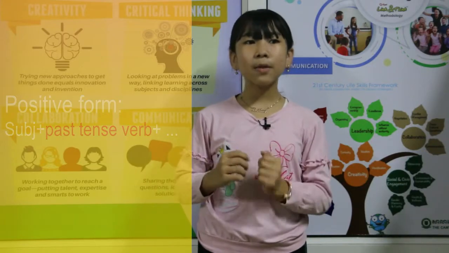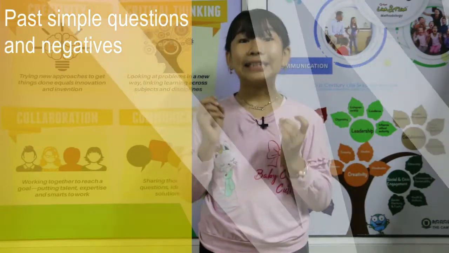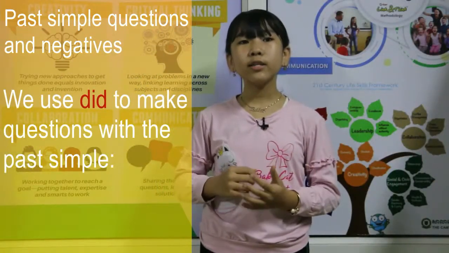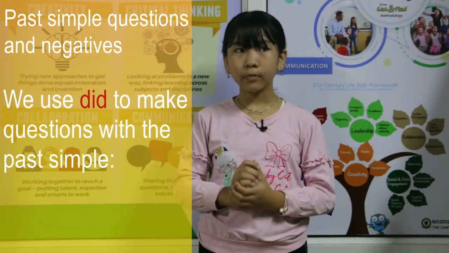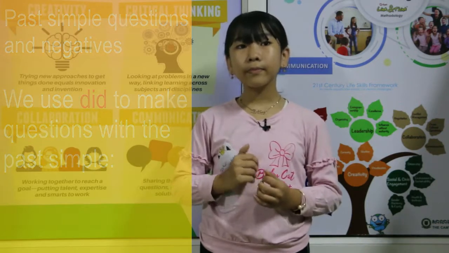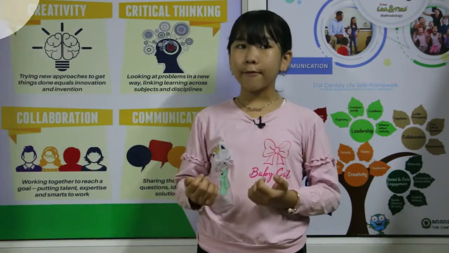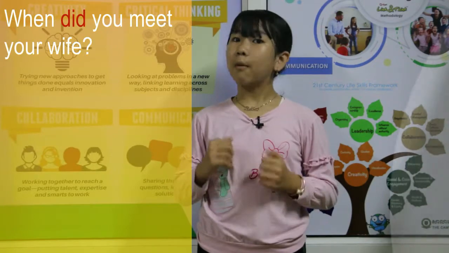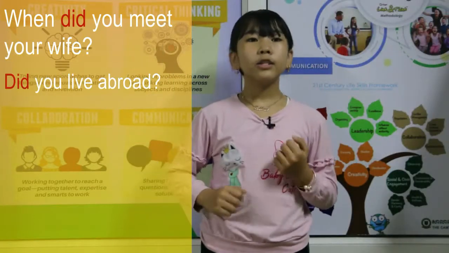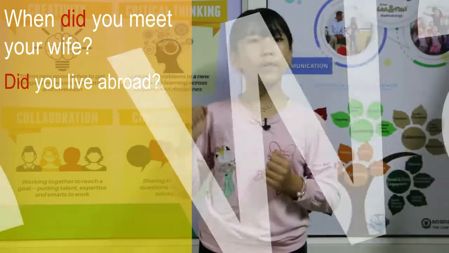Next, past simple questions and negatives. We use did to make questions with the past simple. For example, when did you meet your wife? Did you live abroad? Did she play tennis when she was younger?